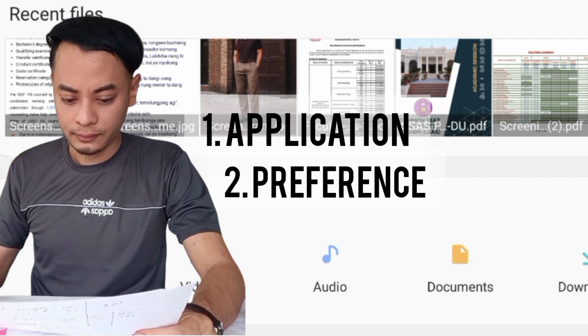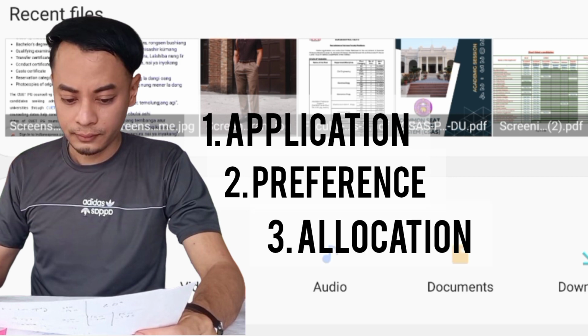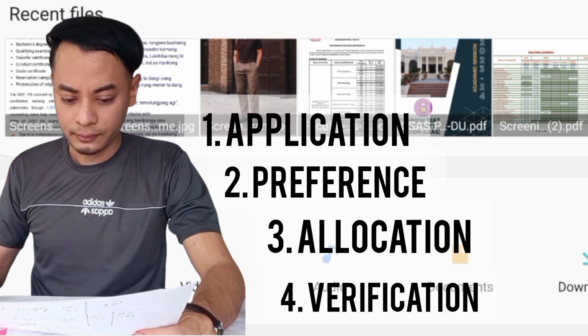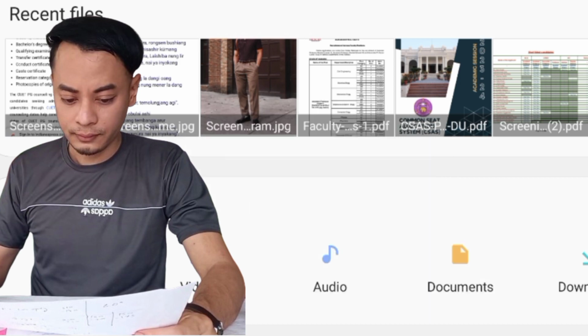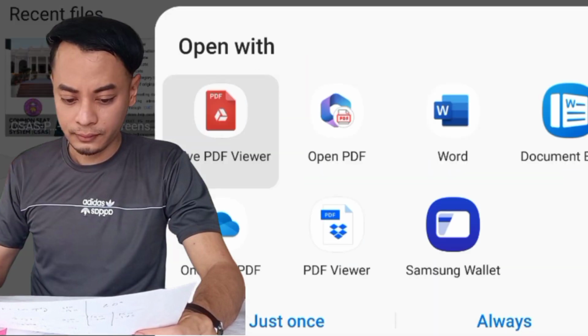The third is the allocations. The fourth is the verifications, that is your documents verifications. And finally, once all these are done, comes the actual process of admissions and enrollments, which means that you are formally enrolled in that particular department or college.